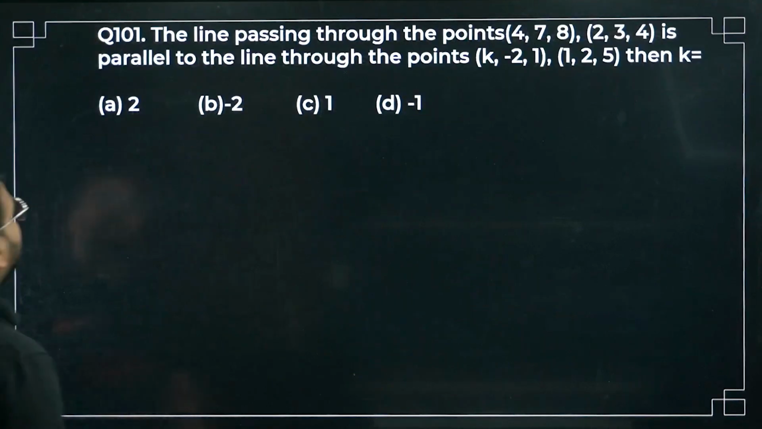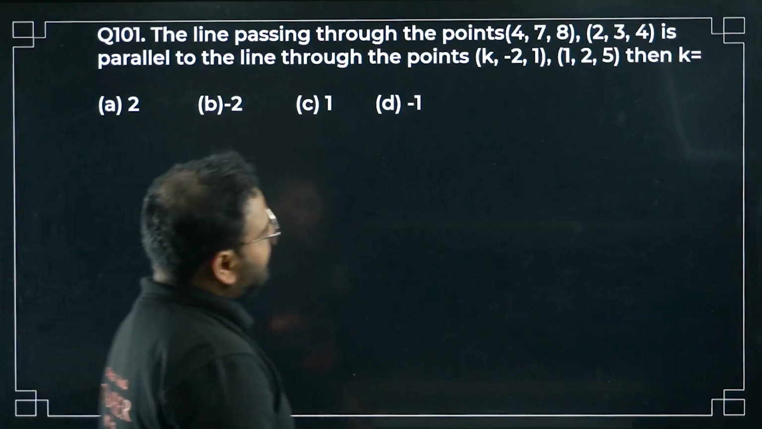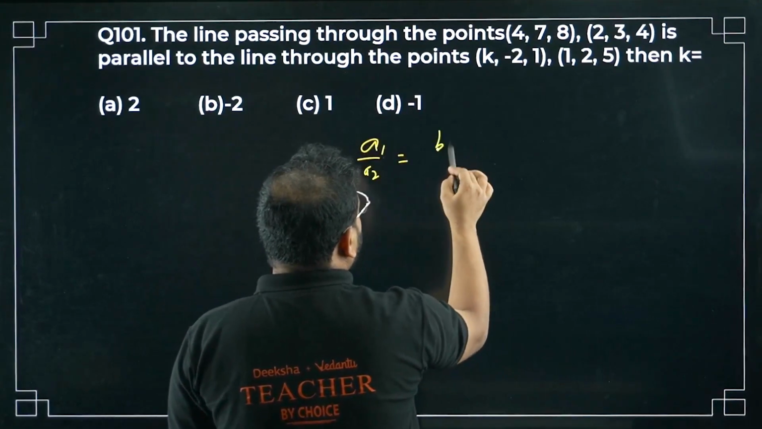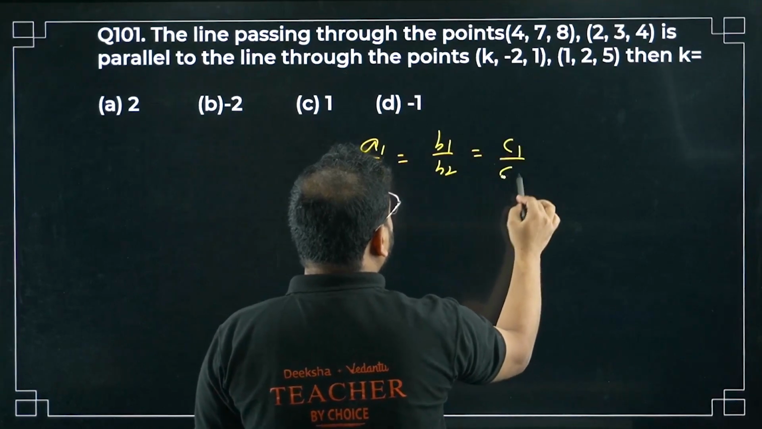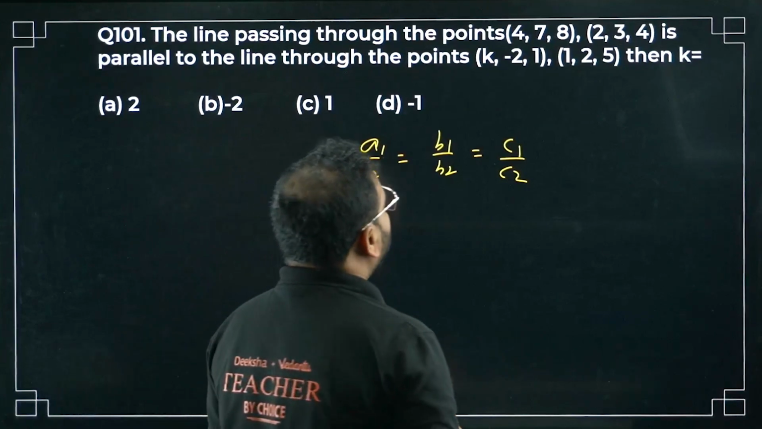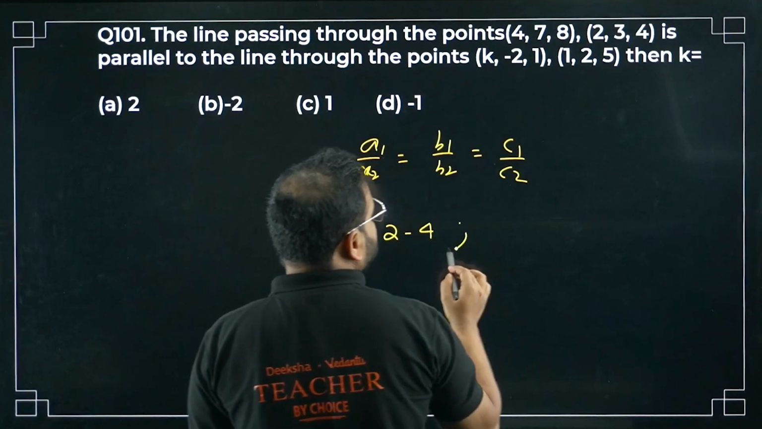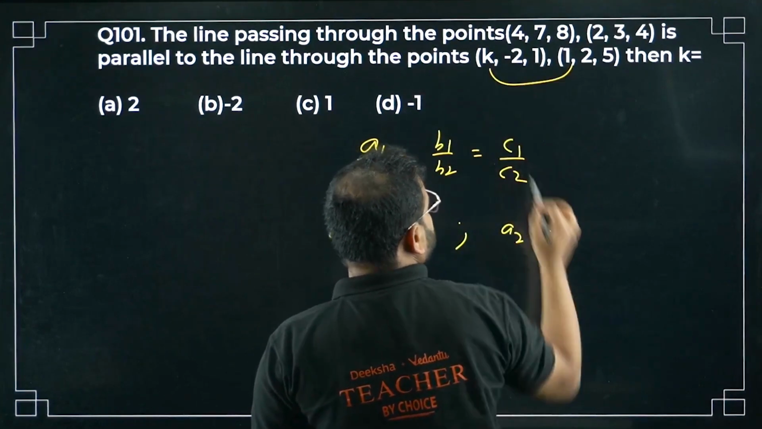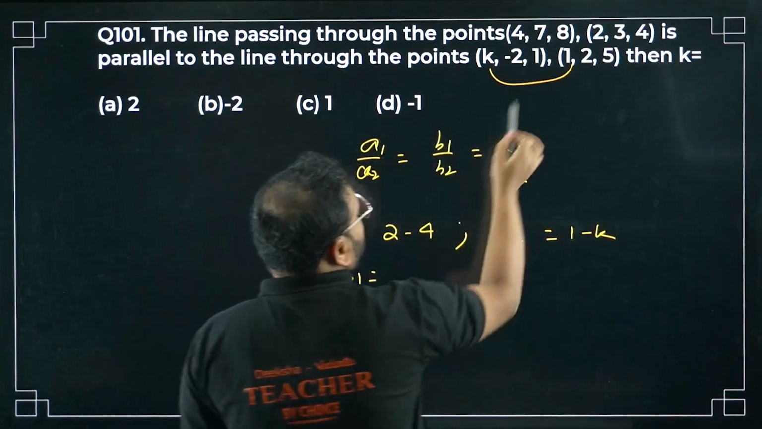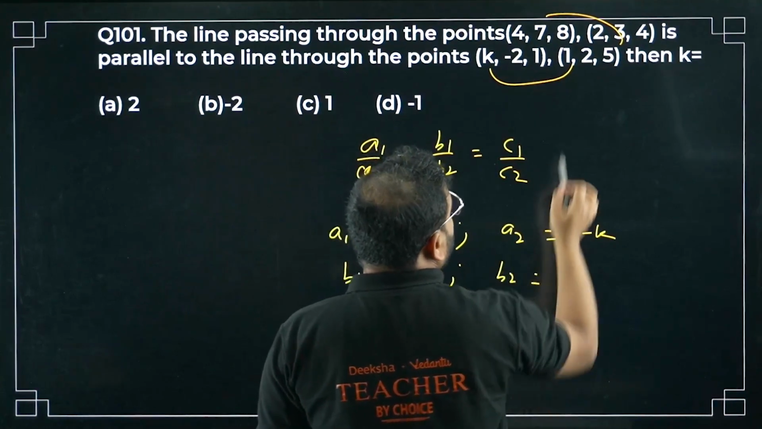Now moving on to the last question of the day. The line passing through the points is parallel to the line. Parallel means ratio will be equal, sir. A1 by A2 equals B1 by B2 equals C1 by C2. How to find A1, bacha? It will become 2 minus 4 will be my A1 value. What is A2, sir? A2 will be 1 minus K. What about B1, sir? B1 as 3 minus 7 and B2 as 2 minus minus 2.